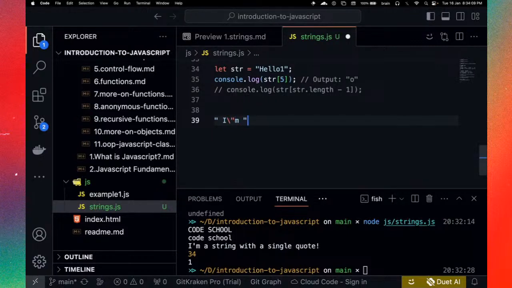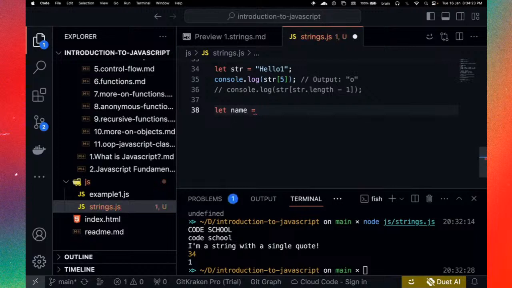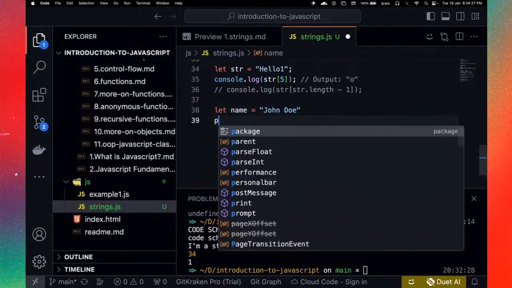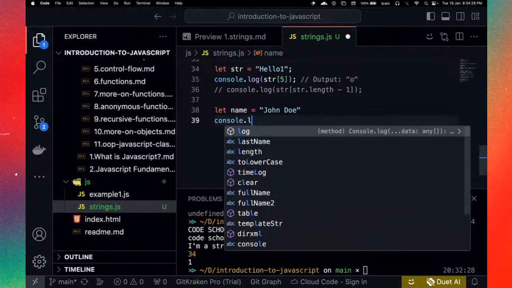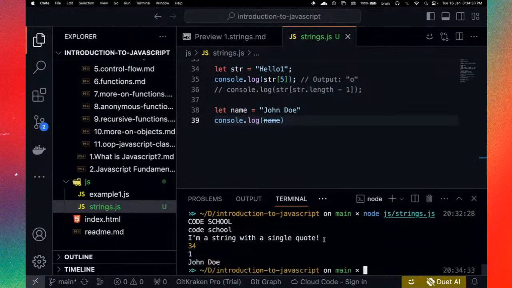Okay. So I can see we have more questions coming in. Okay, so someone is asking, what do you? Okay, I think I answered that already. Does the length count the white space? Okay, so that's a good question. Let's see. If I have let name equals John Doe, and we say console.log name. So let's save this. Let's go ahead and print this.